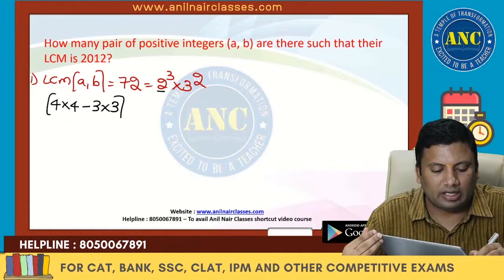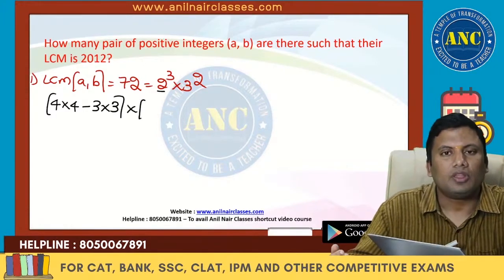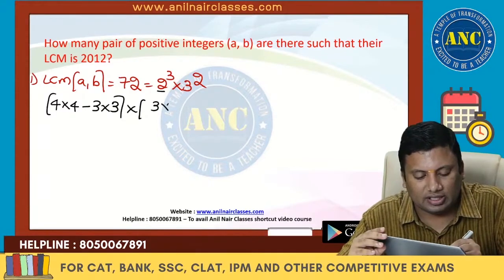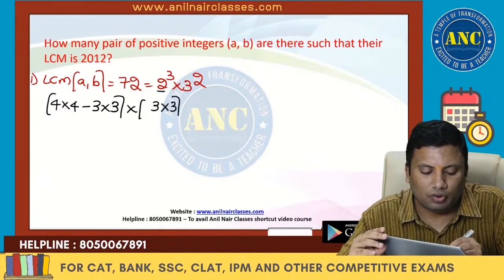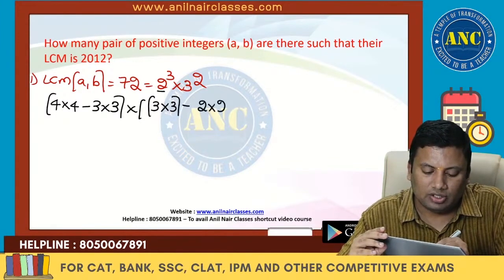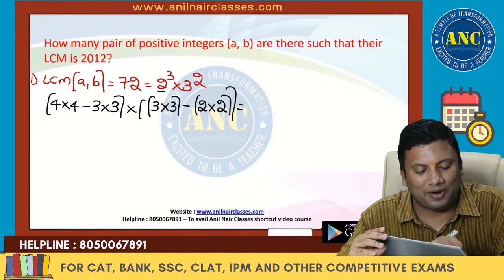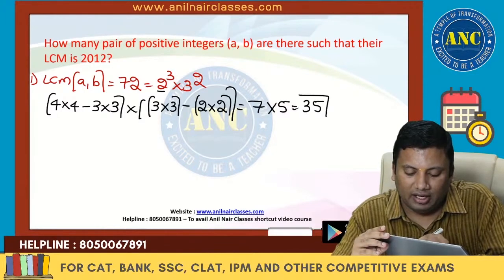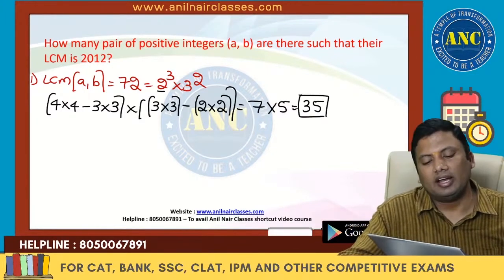B can also take 0 to 2, 3 cases. For 3 power 2, A can take 0 to 2, 3 cases. B can take 0 to 2, 3 cases. Similarly, write 0 to 1, 0 to 1. I hope you see how you are getting it in a single step. 16 minus 9 is 7. 9 minus 4 is 5. 35 pairs it will take.